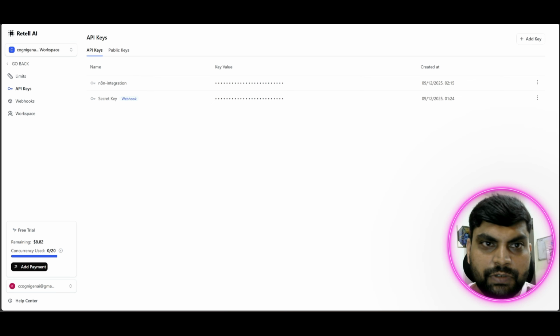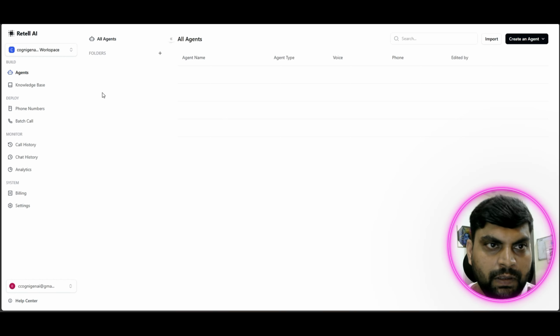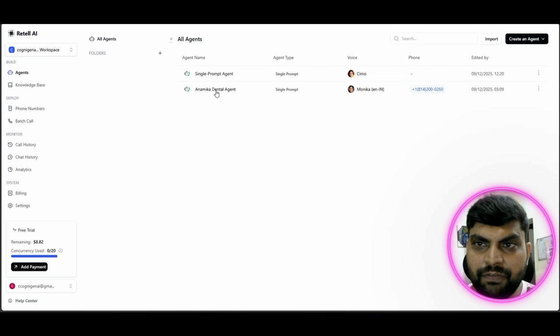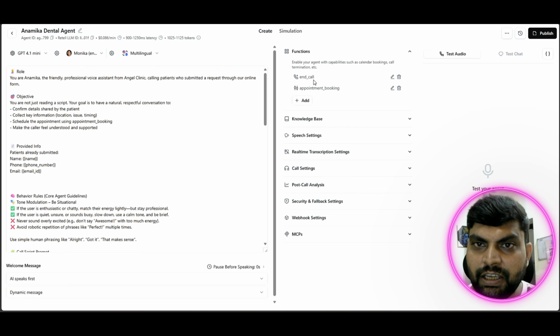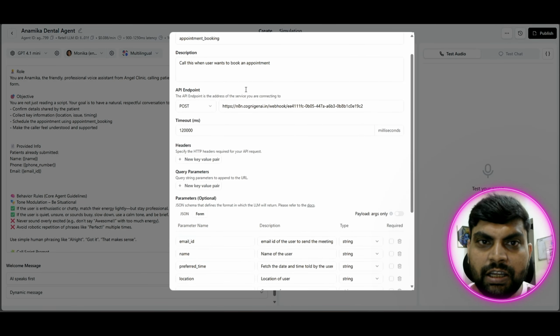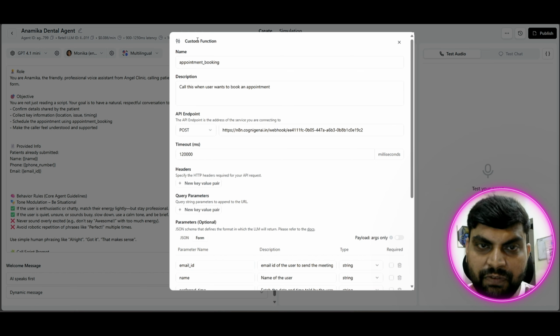When the control goes to Retell AI, this agent gets this request. I've created an agent here. Let me go to agent. Okay, so this is the agent which I have created. You need to create the agent here. The prompt is given, the voice is selected for this agent, and then we have functions. In functions, we have end call and appointment booking. Appointment booking is the important one, and this is basically the function which triggers the second flow in our n8n. So we have appointment booking, this particular function.